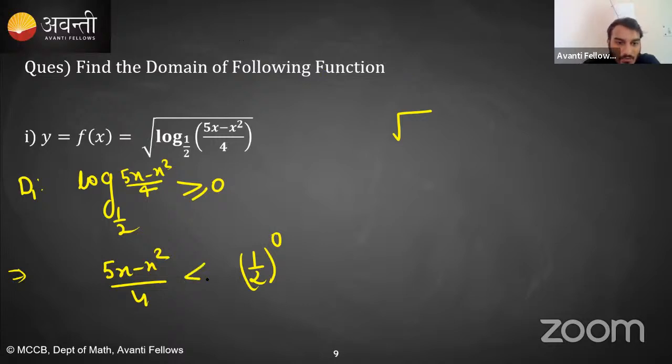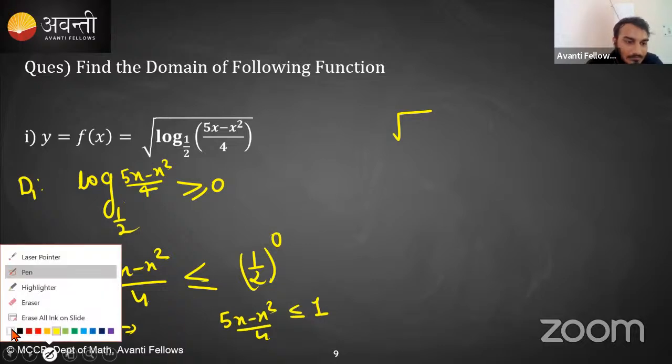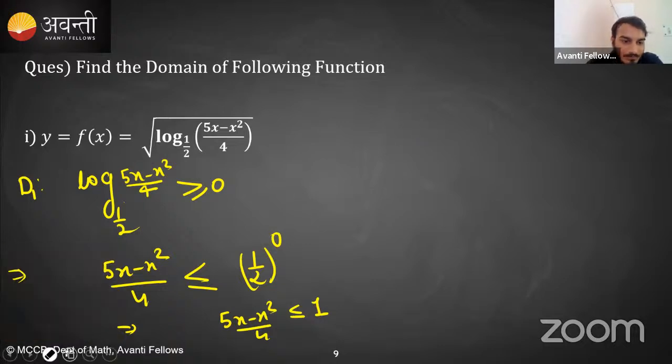It would be less than equal to. Why? Because if my base is less than 1, then on taking this base to the right hand side, my sign of inequality will reverse. So you will say that 5x minus x square by 4 is less than equal to 1. Is this clear?